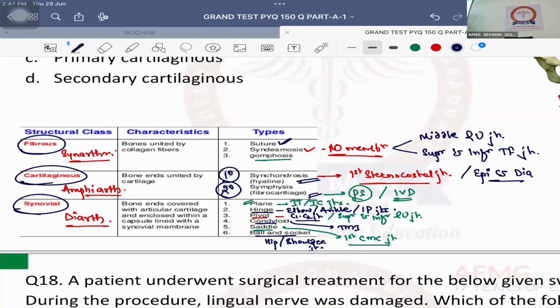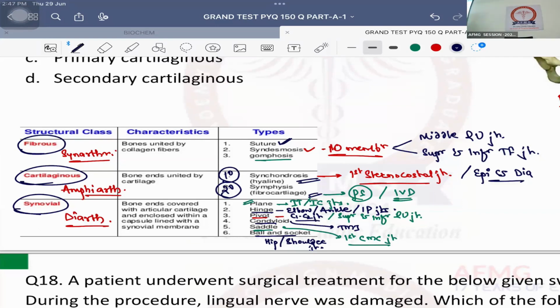Next is your cartilaginous joints or amphiarthrosis. They can be primary or secondary. Primary cartilaginous joints are called synchondrosis. Secondary cartilaginous joints are called symphysis. An example of primary cartilaginous joint or synchondrosis is the first sternocostal joint, and also the joint between the epiphysis and the diaphysis.